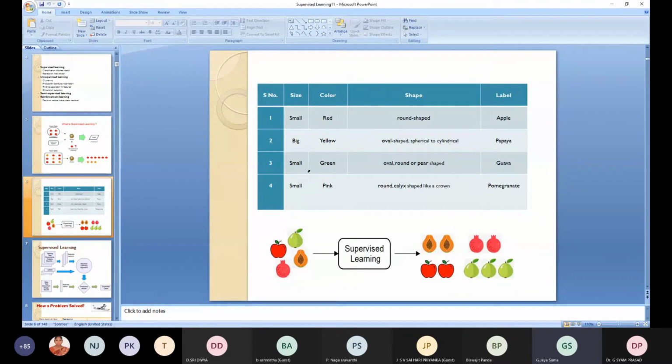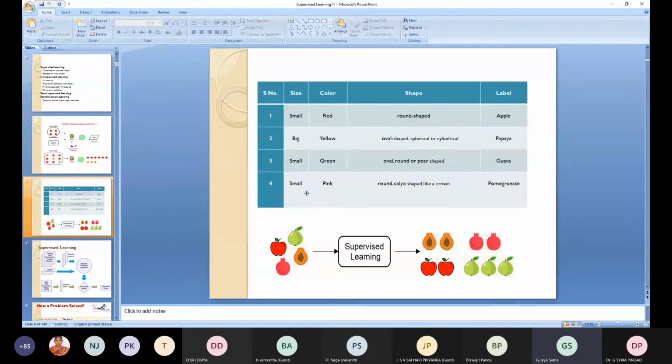So here, if it is small and green, oval shape, round, pear shape, then I have given it as a guava. Okay, small and pink, round and shaped like a crown, I have given as a pomegranate. So here these are given as input. You will be using some supervised learning and you will be classifying like this.